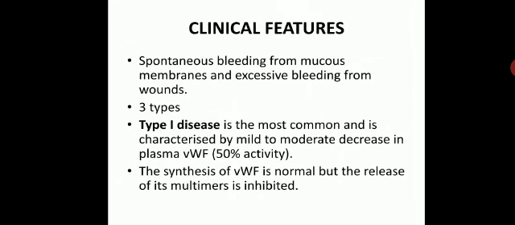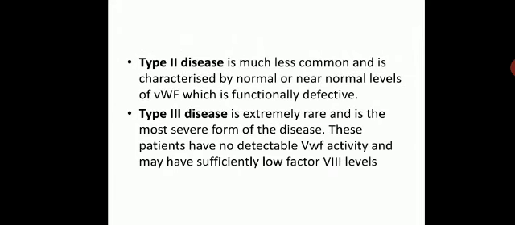Clinical features include spontaneous bleeding from mucous membranes and excessive bleeding from wounds. There are 3 types. Type 1 disease is the most common and is characterized by a mild to moderate decrease in plasma von Willebrand factor, around 50% of activity. The synthesis of von Willebrand factor is normal, but the release of its multimers is inhibited.